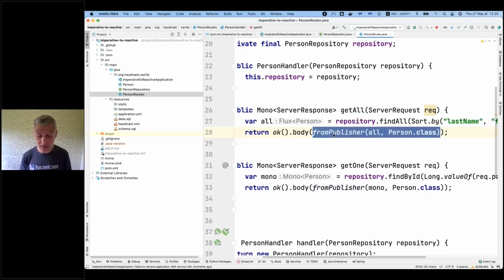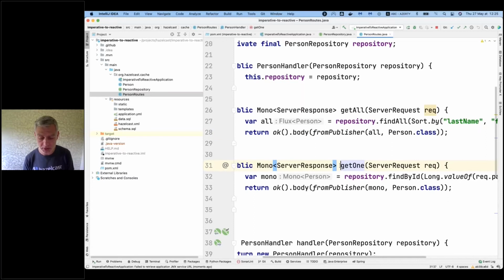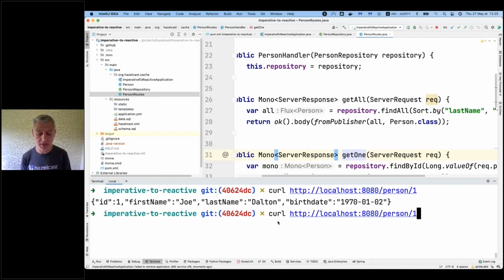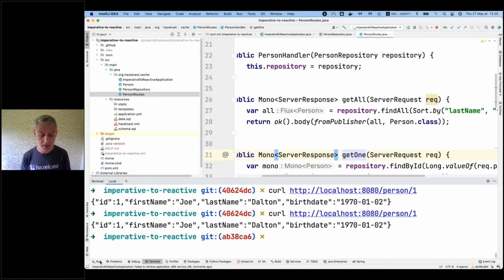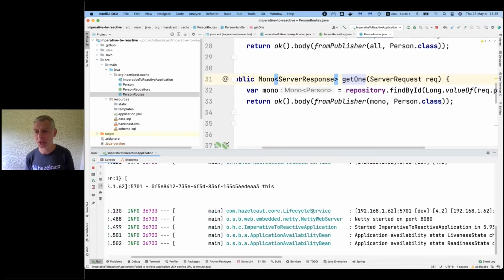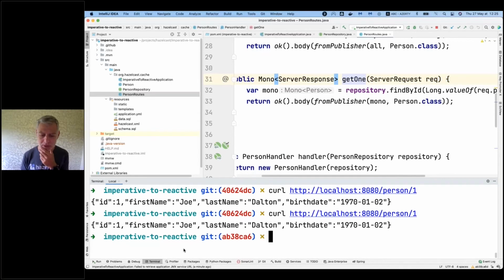Now, does it still work? Because that's the most important question. Yes, it still works, but no caching anymore. And you can see we are using Netty and not Tomcat anymore. So we are reactive, but we lost caching, which might be a big issue, especially when we are using a real database. So I don't know about you, but it doesn't seem to be super great. Anyway, we can still do better.